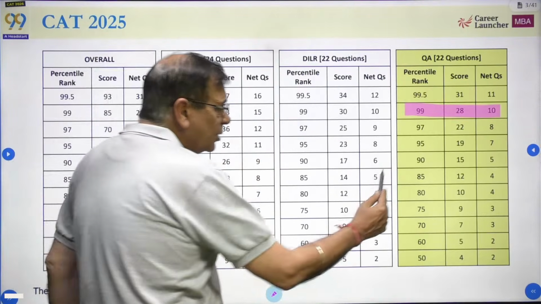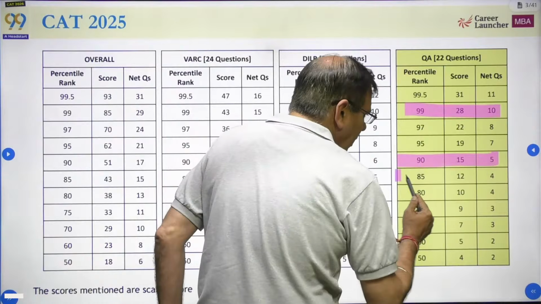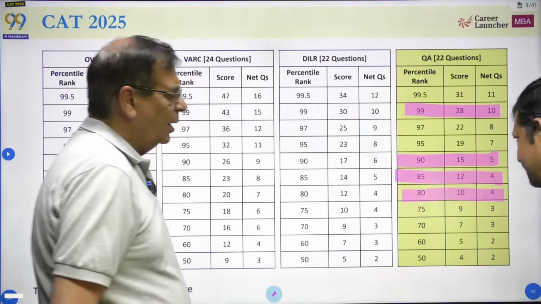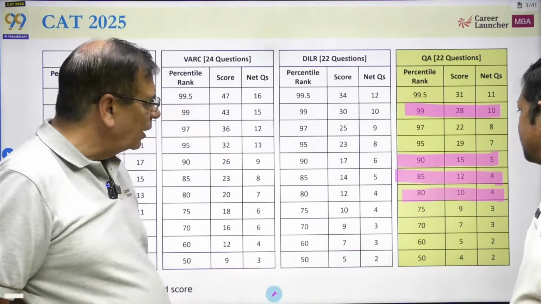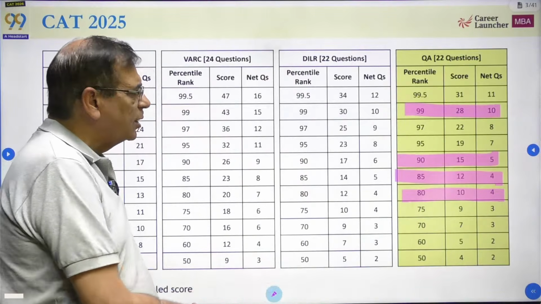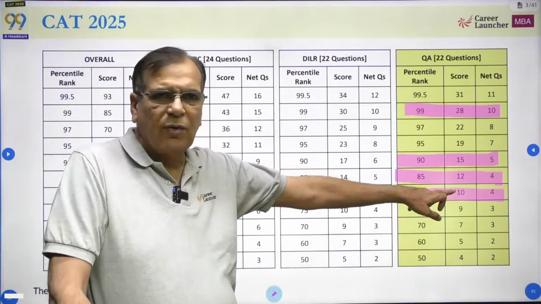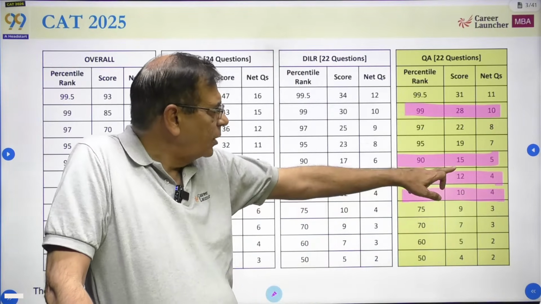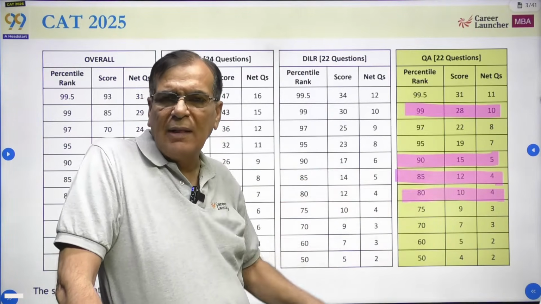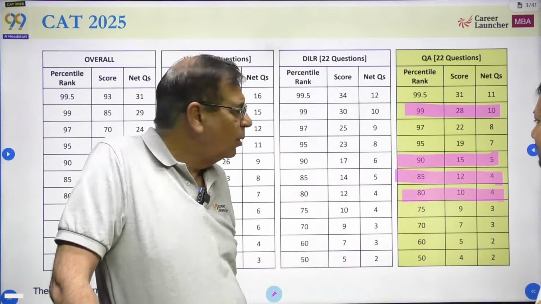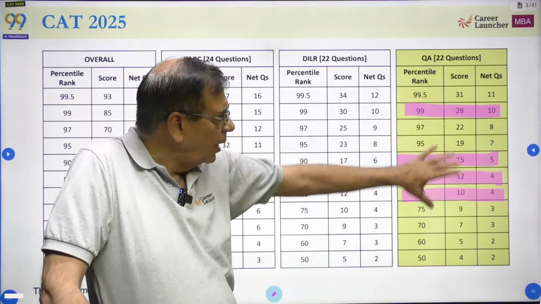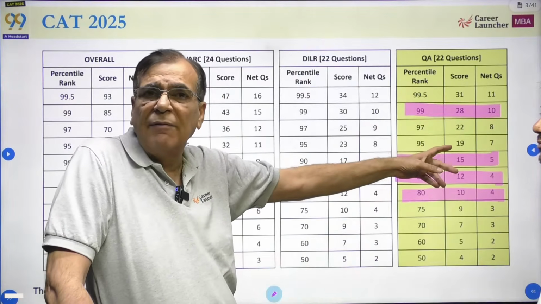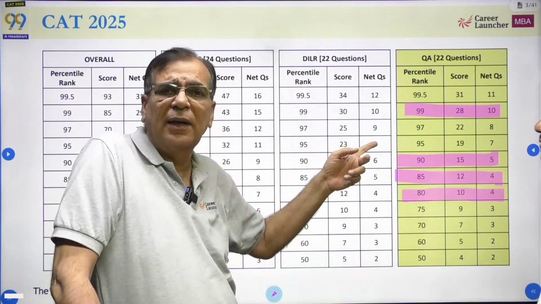I would like to highlight one or two more things here. With 4 questions, you are clearing the sectional cutoffs. With overall 5 questions, you are getting a 90 percentile, which means you are very, very safe. So when people say 4 or 5 questions get you a 90 percentile, so it is a difficult paper, no, this has been the trend of CAT, and we'll talk about it.